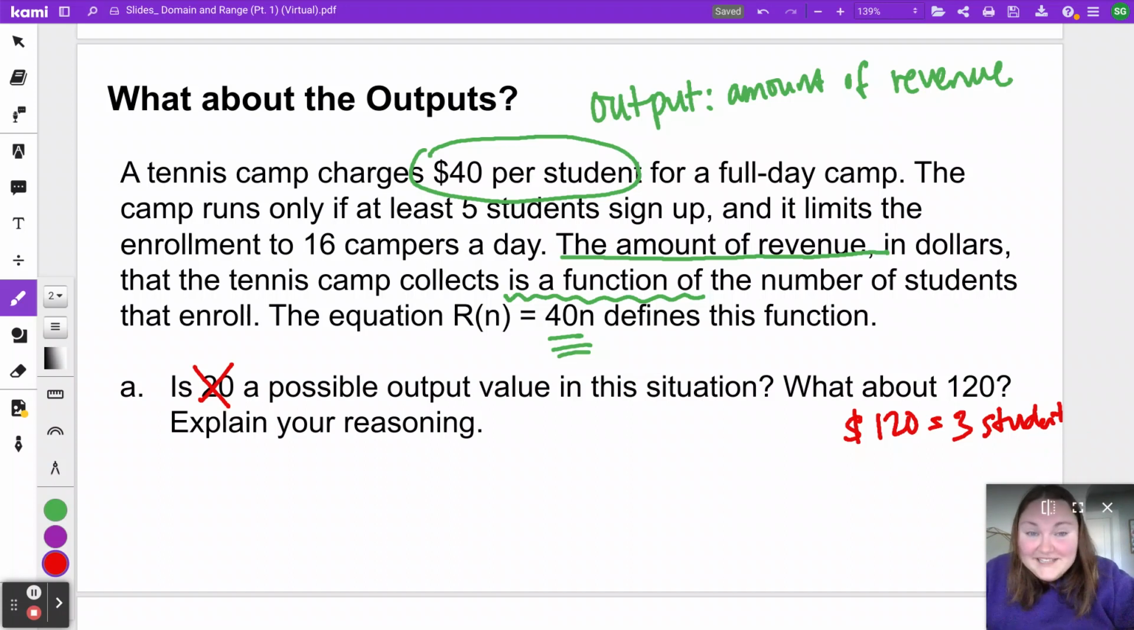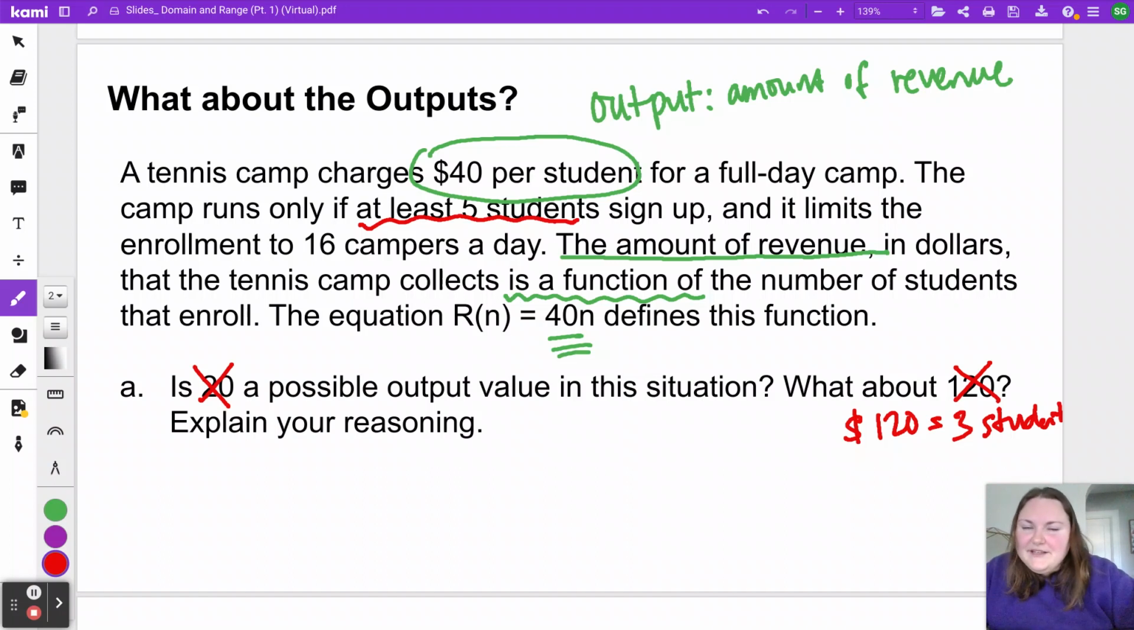So $120, that's a possibility, right? Wrong, because the same thing we had talked about with domain, we said you need at least 5 students to sign up. So having only 3 students is not a possibility. So here, 120 is also not a possible value for a different reason this time, for the reason that it would mean there's 3 students and we need at least 5.